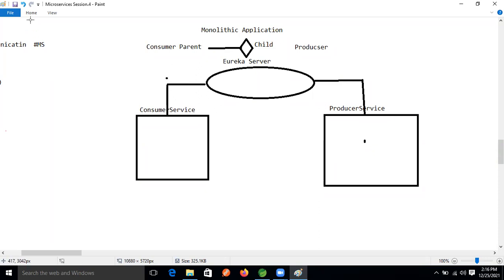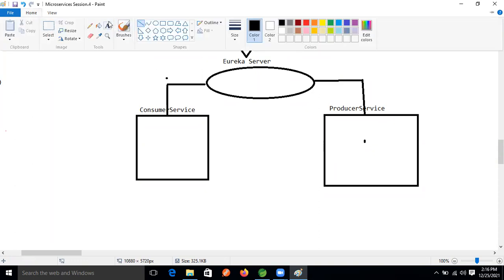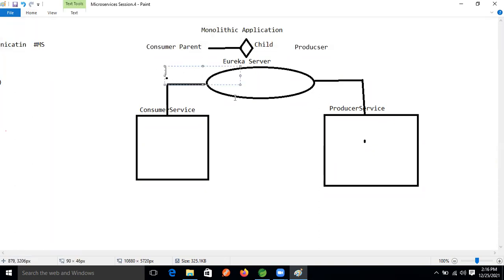Both microservices' information we will place, right? Register. So here this microservices also will be registered in the Eureka server.